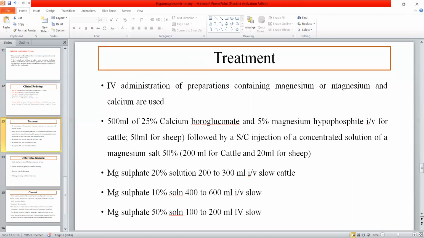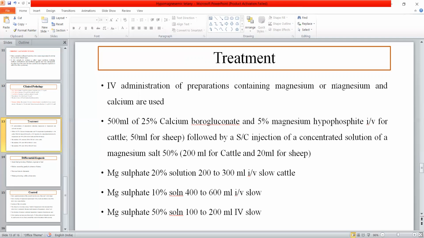Now coming to the treatment, there are various intravenous infusions which we can use for the hypomagnesic tetany. For this, we have to give 500 ml of 25% calcium borogluconate and 5% magnesium hypophosphite intravenously for the cattle, and 50 ml for the sheep, followed by the subcutaneous injection.